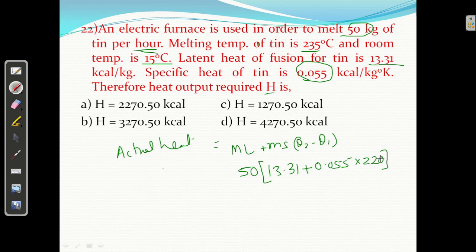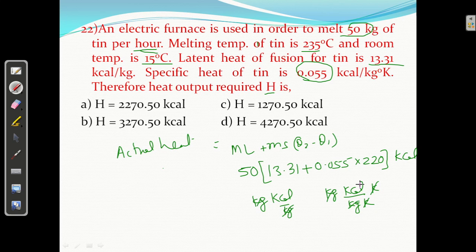So this is in kilocalorie. Why is it kilocalorie? This is in kg. What is this? What is the unit of 13.31? Kilocalorie per kg. So kg cancels. S is kilocalorie per kg, so kg cancels, and theta2 minus theta1 is in Kelvin, so degree Kelvin cancels. So the result is in kilocalorie.